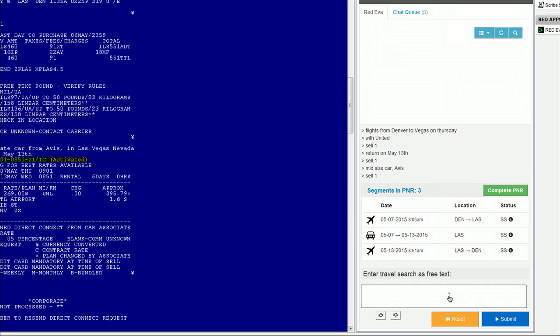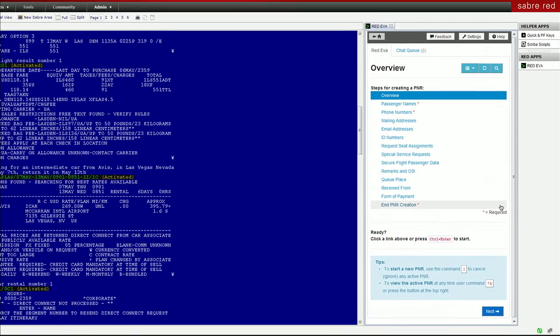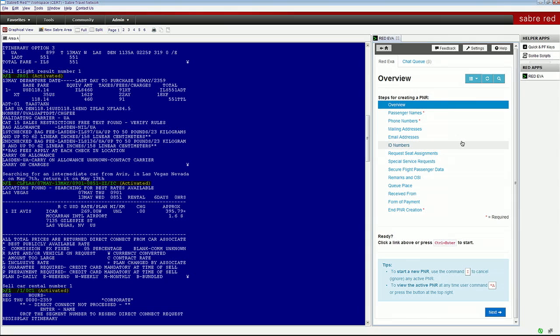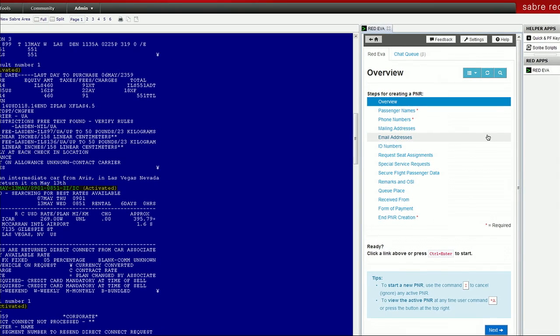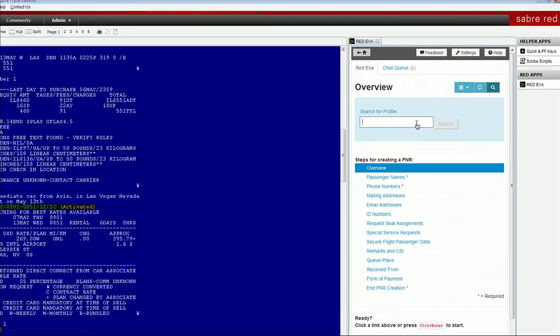Now, we have an itinerary. What do we do now? Let's try and ticket it using Red EVA. So what you need to do is just click on Complete PNR. And we get to a form-driven process that includes a lot of data you need to input, like names, phone numbers, payment format, frequent flyer cards. Some of those are mandatory, some are optional. And you can actually go one by one and input those manually for a new customer of the agency. But assuming it's a return customer and they may have a Sabre profile, you can just load that.